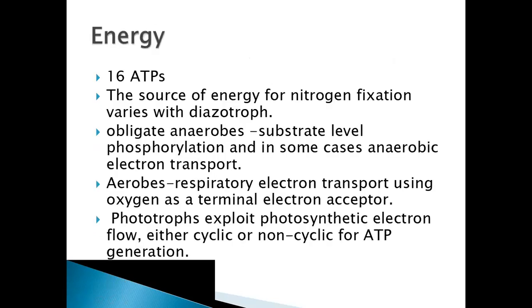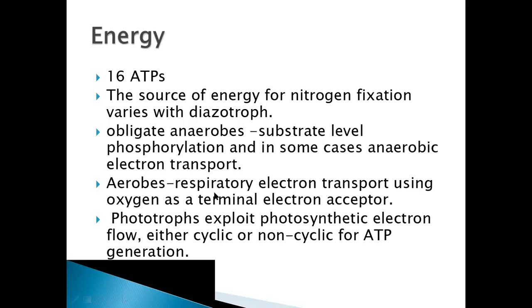Next, coming to the energy, here we need a total of 16 ATPs. This energy, or the ATP source, varies with the diazotroph. We have seen several examples, and with every example the ATP source will differ. If you take obligate anaerobes, ATPs are coming from substrate level phosphorylation. Obligate means compulsory anaerobes, and in some cases anaerobic electron transport will also release ATP.